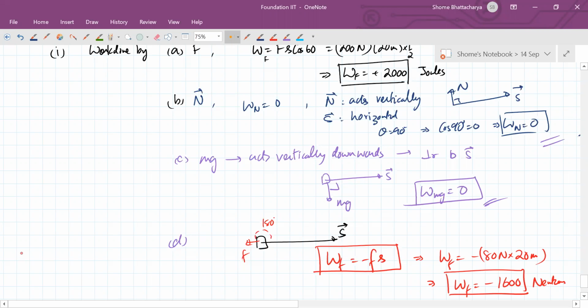We will learn at a later stage that theta equal to 180 degrees means we take cos theta as minus 1. So work done by friction, friction into displacement into cos 180 degrees, becomes 80 newtons into 20 meters, but into minus 1.